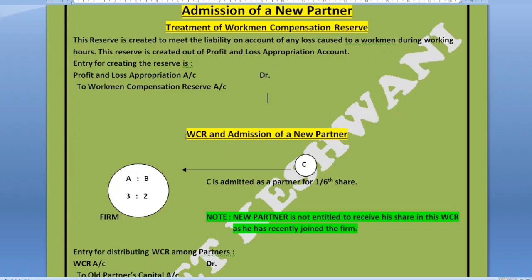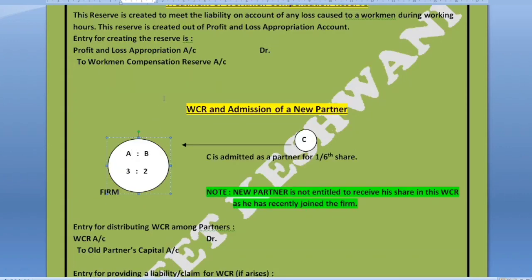Now the problem is, what is the treatment of WCR? What should be done with WCR when a new partner is admitted? Let us take an example that A and B are existing partners of a firm, sharing profits in the ratio 3:2, and C, a new partner, is admitted in the firm for 1/6 share in profits.